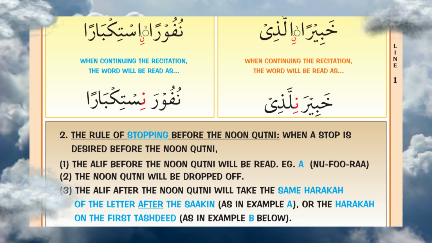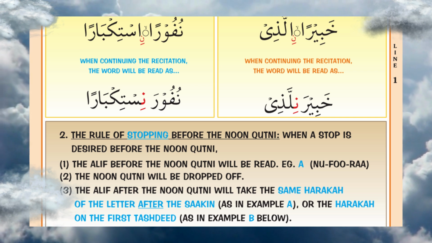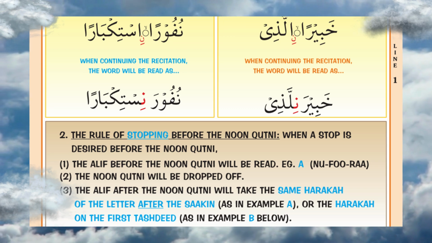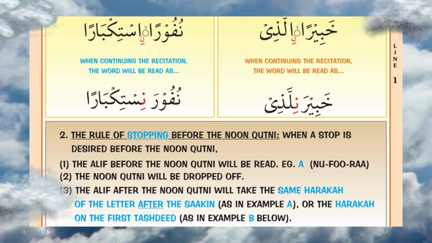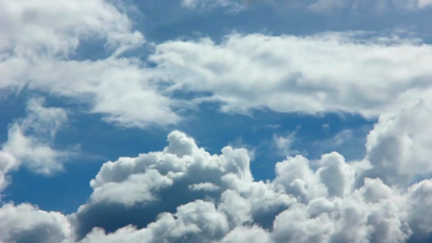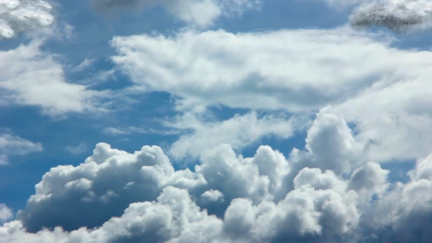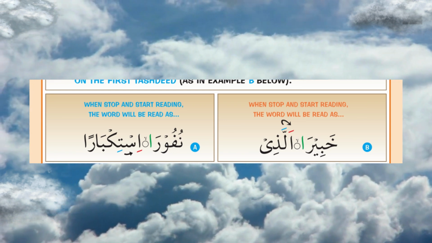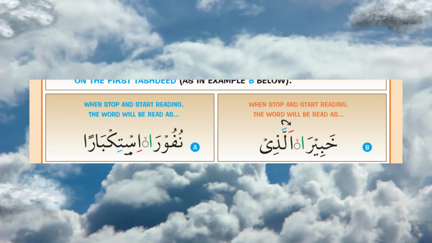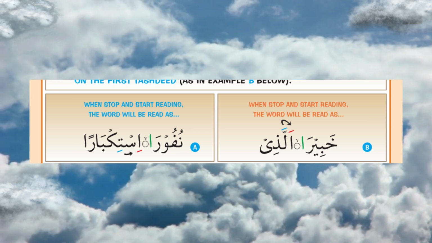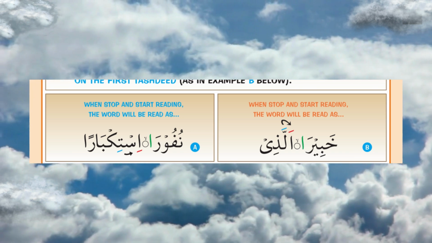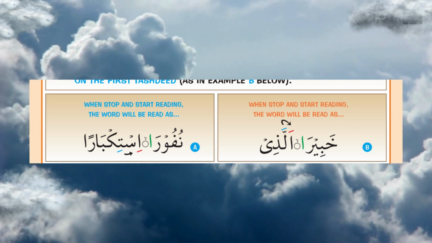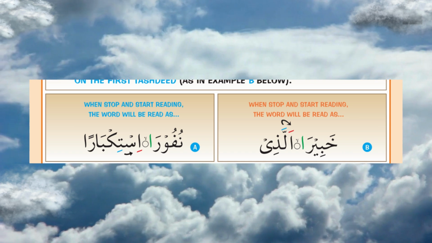The alif after the Noon Qutni will take the same harakah of the letter after the sakin, as in example A, or the harakah on the first tajdeed, as in example B below. Example A. Nufura istikbaran. When stop and start reading, the word will be read as nufura istikbaran. Example B. When stop and start reading, the word will be read as khabira alladhi.